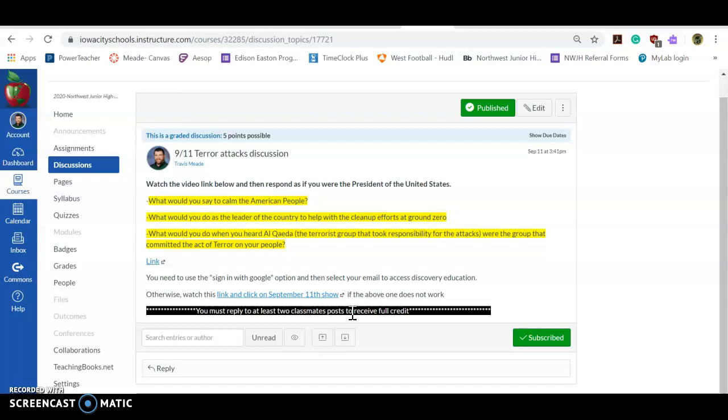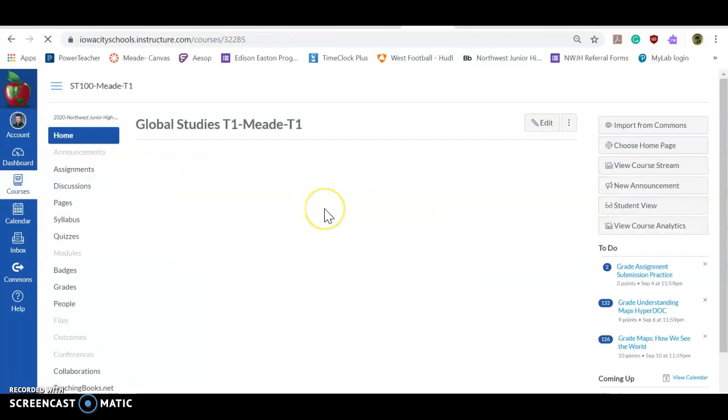It's all got to be, "I like your point about this, but if I were the leader, I would do this instead." Okay, so full sentences, paragraph form. You don't have to write a whole paragraph, but sentence and paragraph form. And professional feedback. All right, so if you don't agree with somebody, you don't call them names. You just say, "I would do it this way, but I respect your opinion." That's all we're asking.